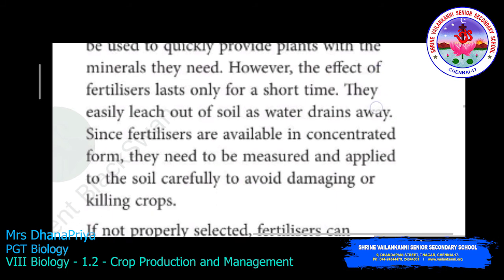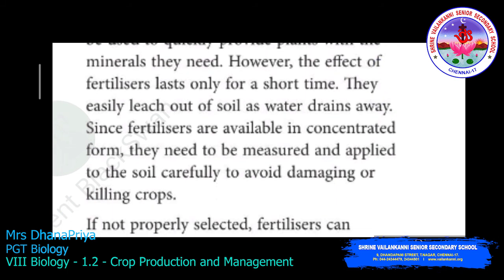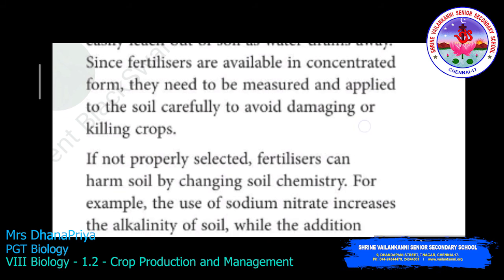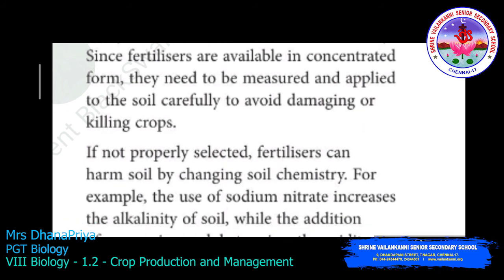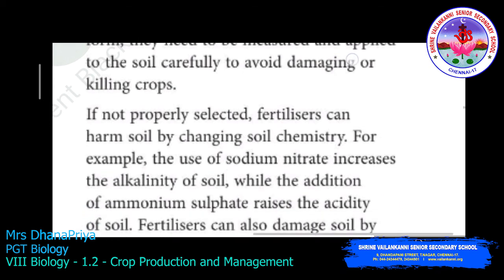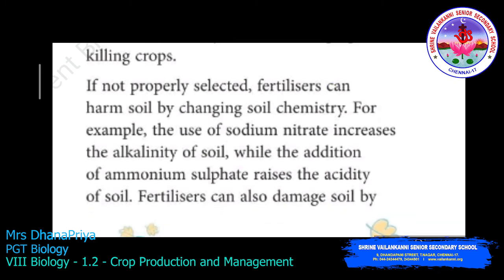Since fertilizers are available in concentrated form, they need to be measured and applied to the soil carefully to avoid damaging or killing crops. So the fertilizer should enrich the soil, but on the other side it should not damage the crops. If not properly selected, the fertilizer can harm soil by changing soil chemistry. For example, the use of sodium nitrate increases the alkalinity of soil, while the addition of ammonium sulfate raises the acidity of soil.